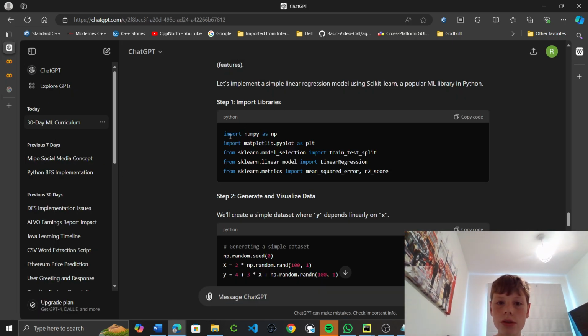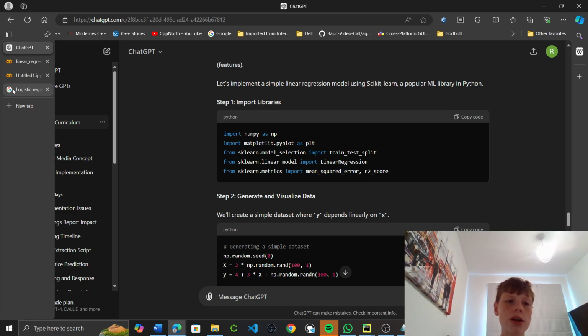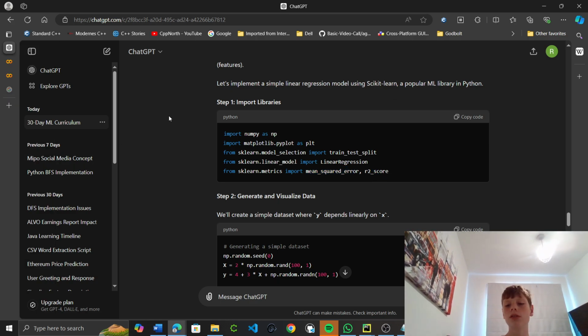We'll learn this though. From sklearn linear model, so for linear regression metrics, these are the loss functions: mean squared error and R2 score. R2 score was also covered in the Google ML one, but I can't exactly remember what. Oh wait, no, that was L2. I'm sorry. So generate and visualize data.